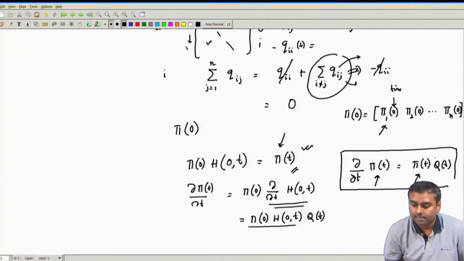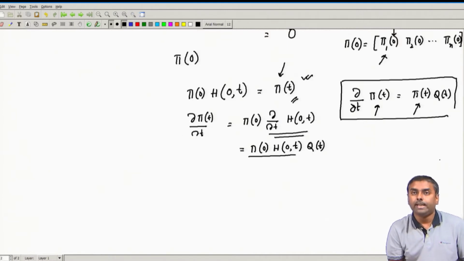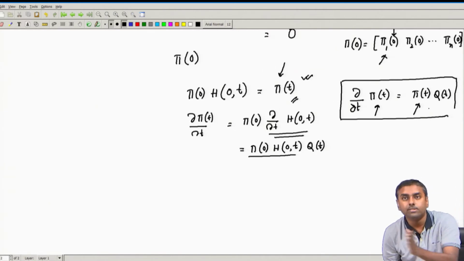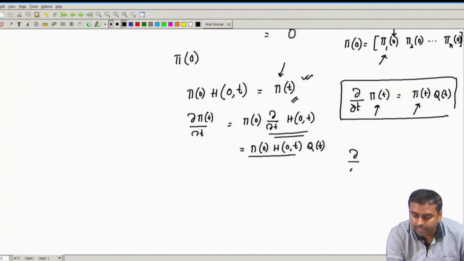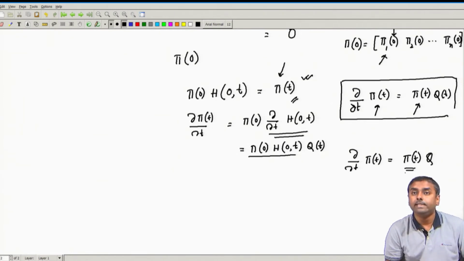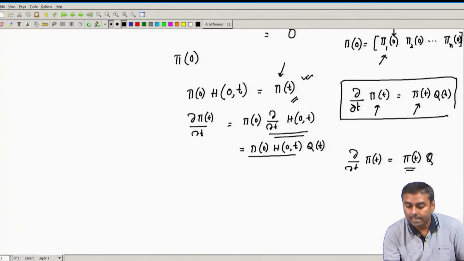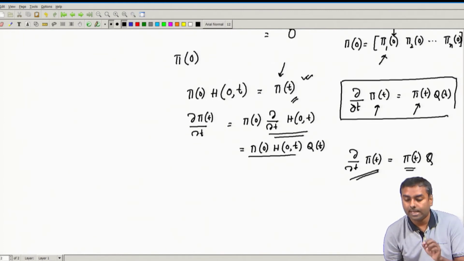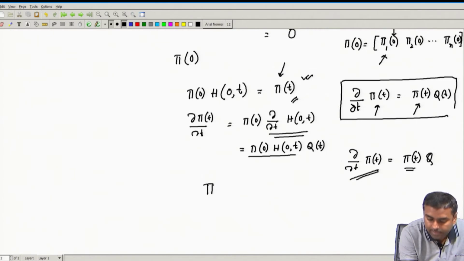Now, what we can do is something we have done earlier also. If we take the homogeneous assumption, immediately Q t becomes free of t. It becomes Q, because that is not varying over time. So, I can write del del t of pi t is nothing but pi t into Q. If we take another assumption of stationarity, then immediately the state also will not be changing over time. That will become some pi, and the rate of change of those associated probabilities also becomes 0. So, I get a very simplified equation, pi Q equals 0.